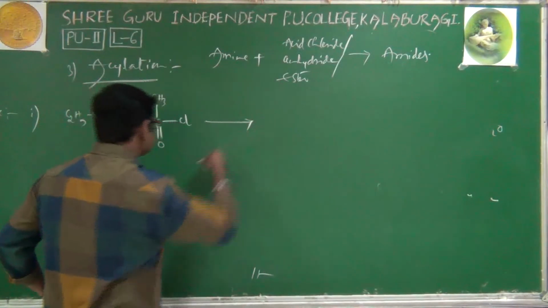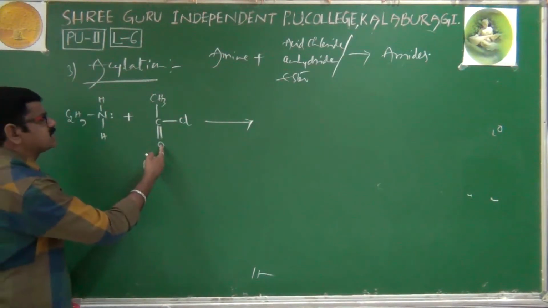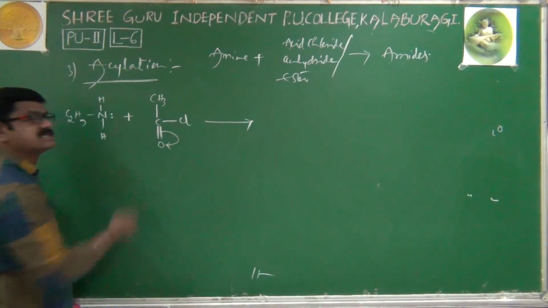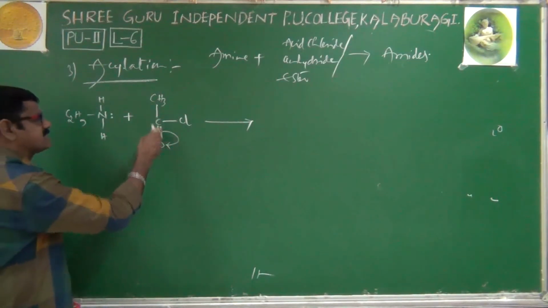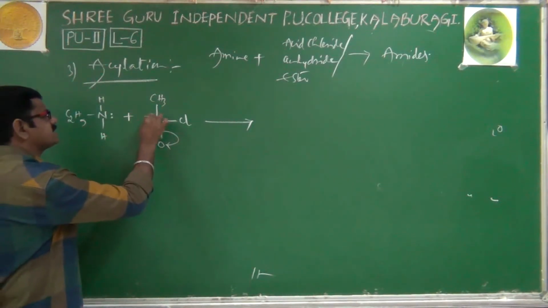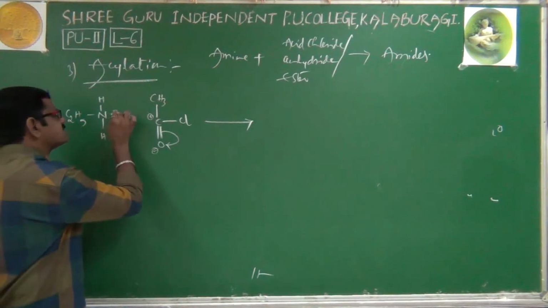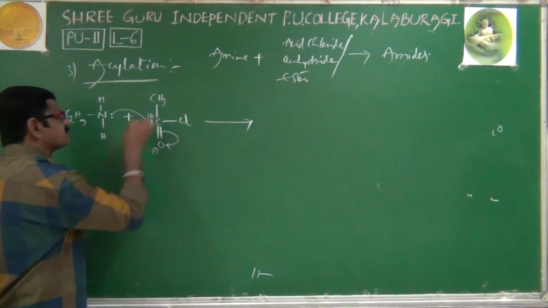Very simple. Here, carbon and oxygen, when you compare them to each other, oxygen is more electronegative. That's why pi electrons are moved towards oxygen. That's why carbon is getting plus charge and oxygen is getting minus charge. Being plus charge on carbon, a lone pair is coming and attacking on carbon.